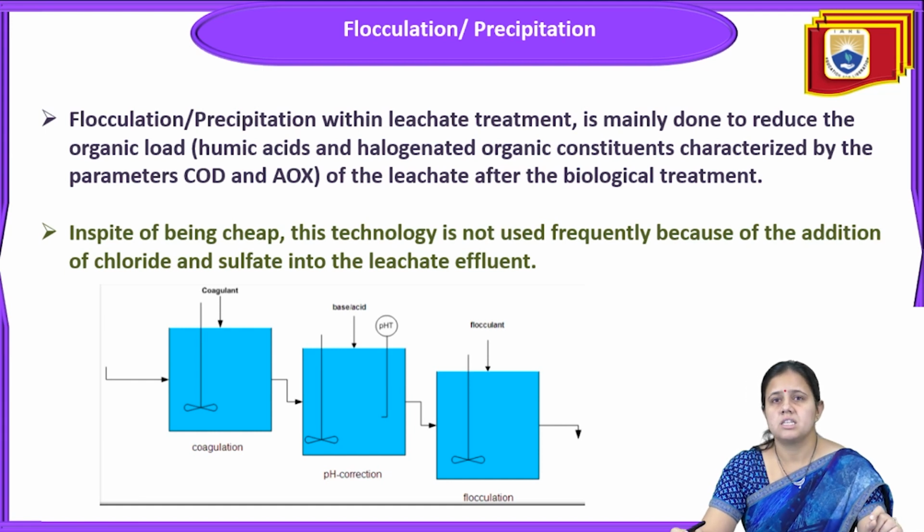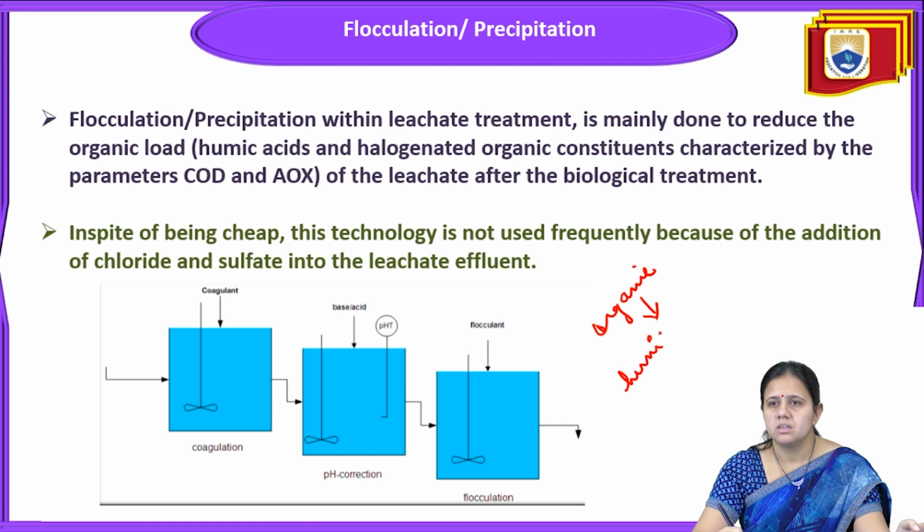Next is flocculation and precipitation, which is also a process for leachate treatment. Flocculation is mainly done to reduce the organic load. The organic load is basically all the organic compounds in the leachate, such as humic acid and halogenated organics.